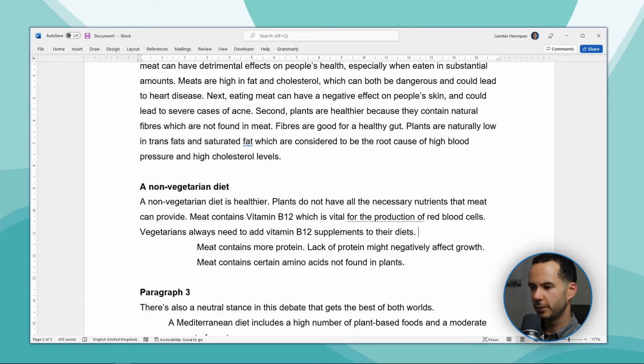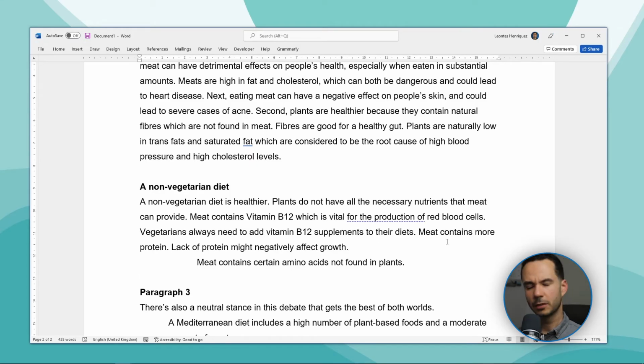Then we get our protein part. And I want to combine these two sentences together because now I have two simple sentences and I want to create one long compound sentence. So I have meat contains more protein, and, which we need to add a comma, and a lack of protein might negatively affect growth, which I think makes sense.